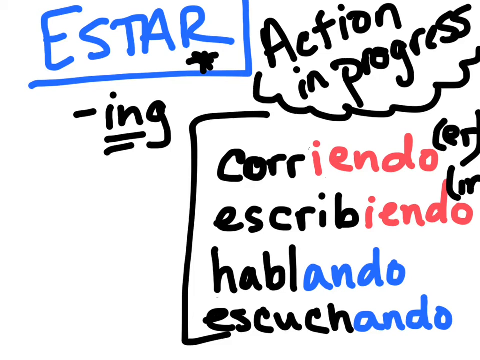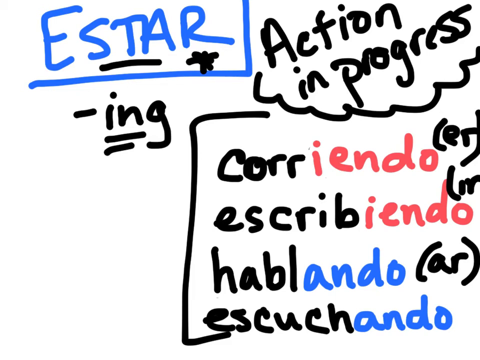Talking, hablar, changes to hablando. So I am talking would be estoy hablando. And again, that's ando because it's an AR verb originally. Okay. And similarly, escuchar, AR verb, becomes escuchando. Te estoy escuchando. I'm listening to you. Okay. Te estoy escuchando. And estoy, because we want to say I am, so we put estar in yo form.